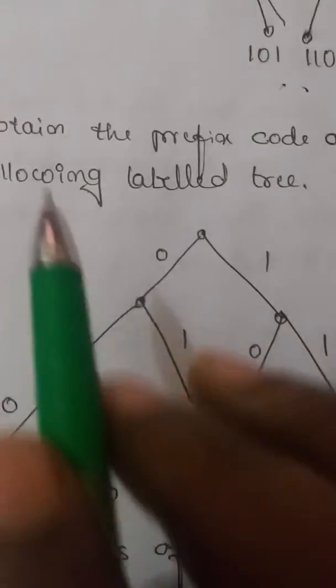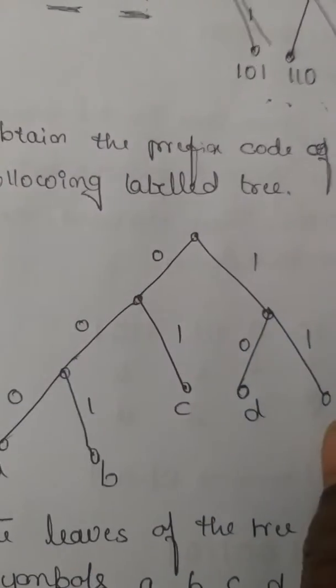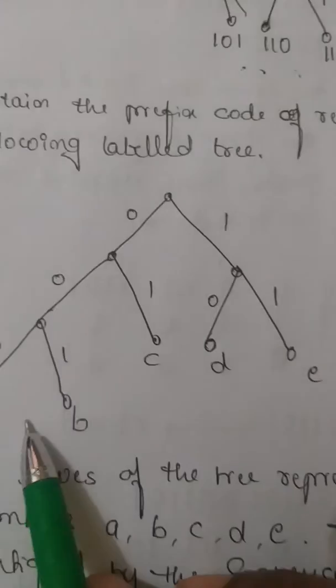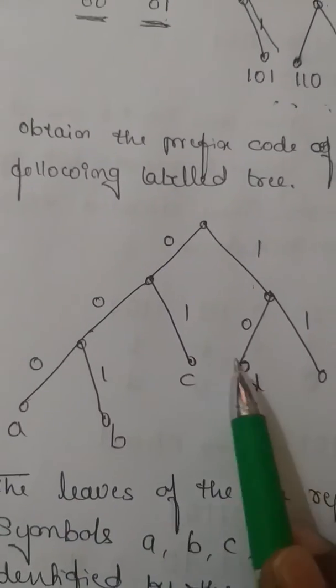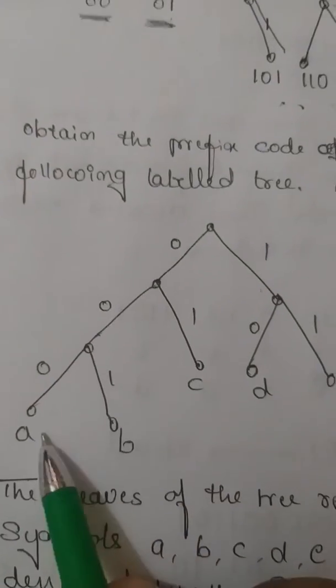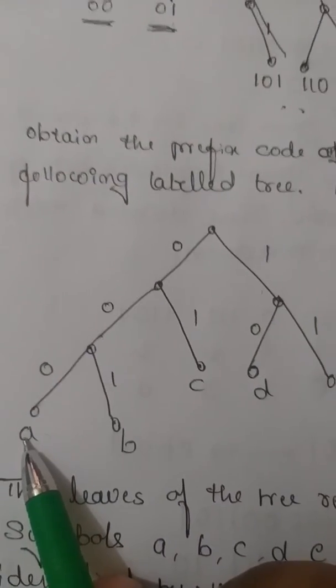Okay. Next example that I'll go with. See, obtain the prefix code represented by the following tree that they had given. They had labeled the leaves of the tree, which can be referred to as A, B, C, D, E, something like that. Now it is very simple. One can easily tell. What is the binary sequence for A?